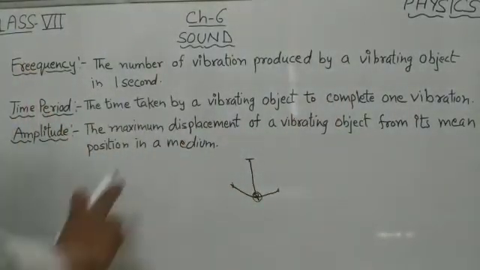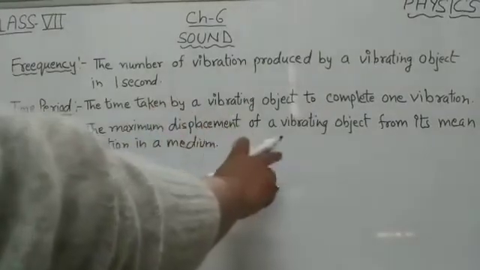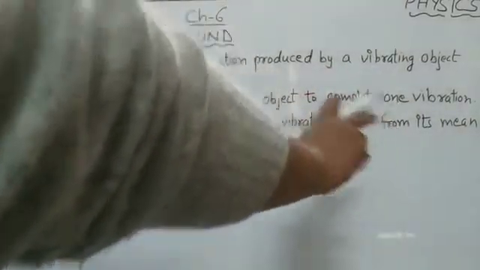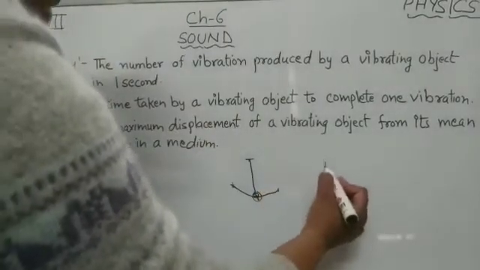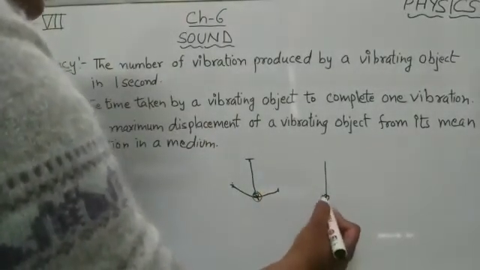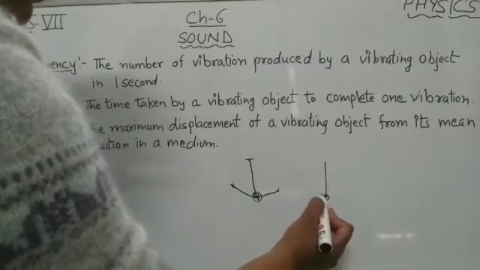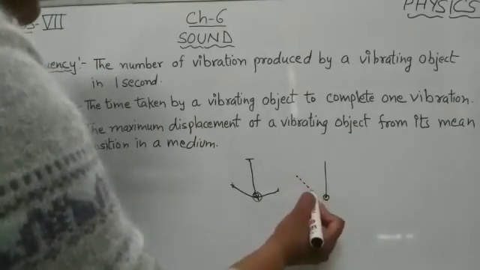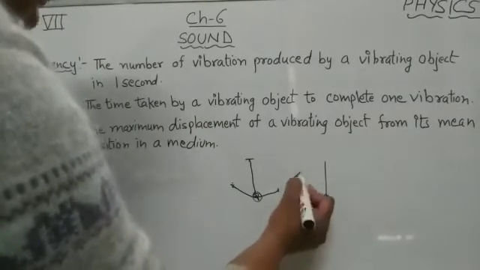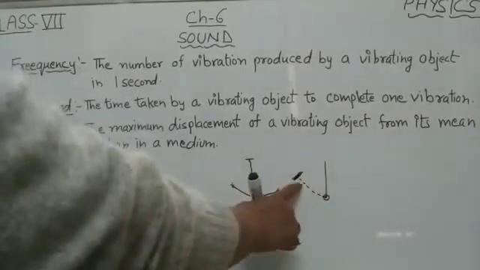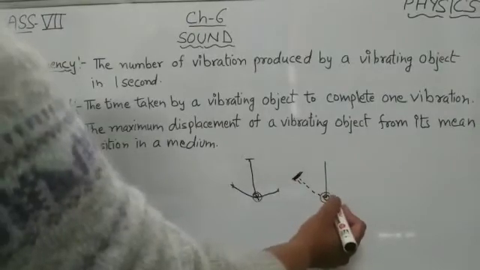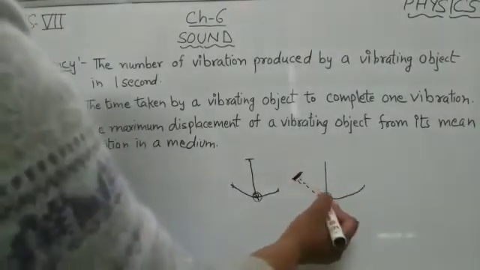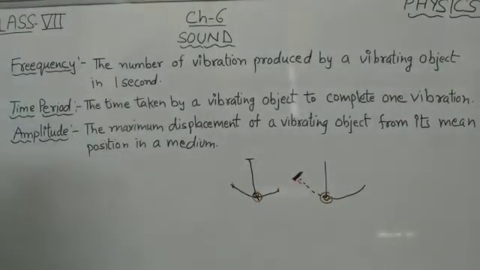Now amplitude: the maximum displacement of a vibrating object from its mean position in a medium. Means if it is here and it goes this much distance, this highest maximum displacement from the mean position is known as amplitude. Clear?